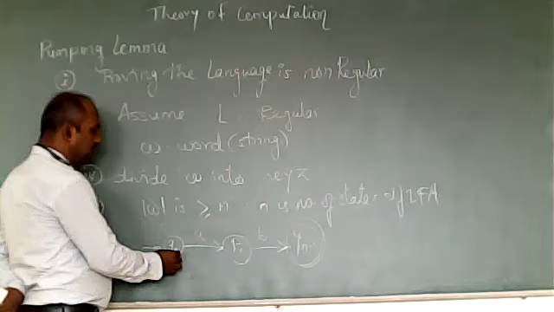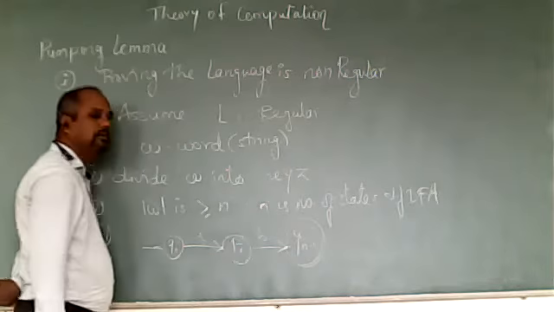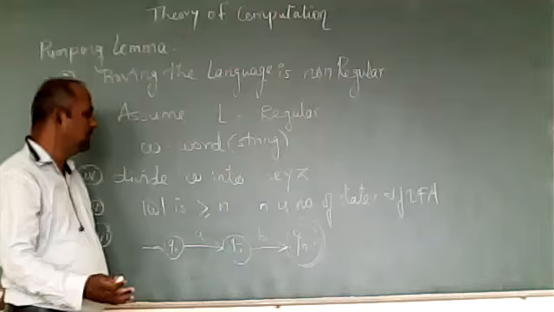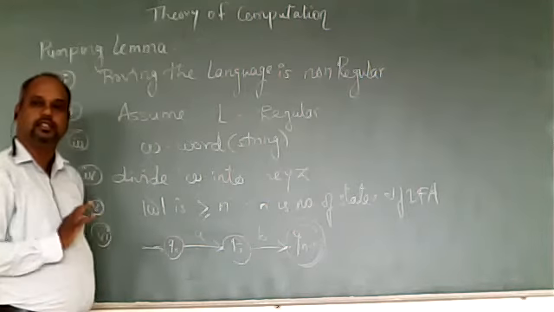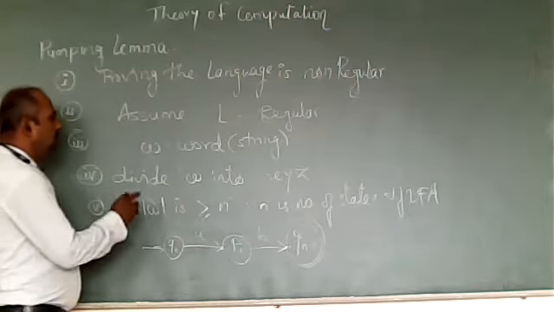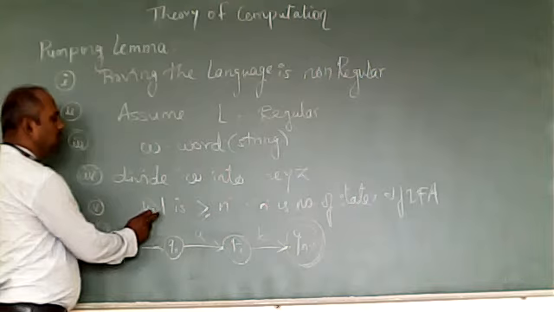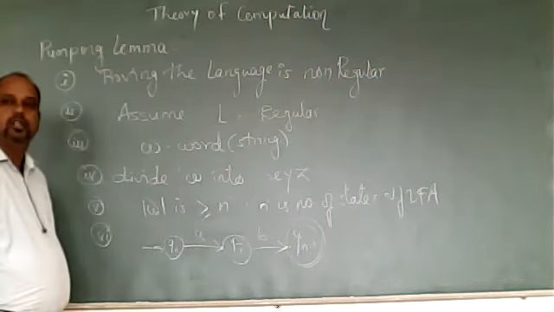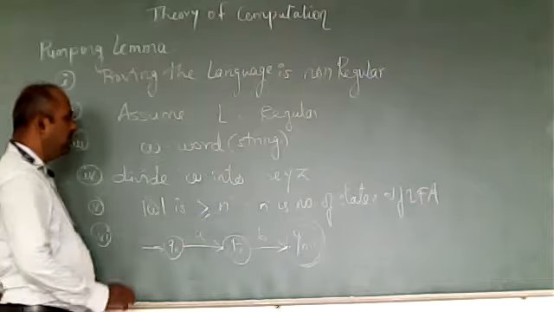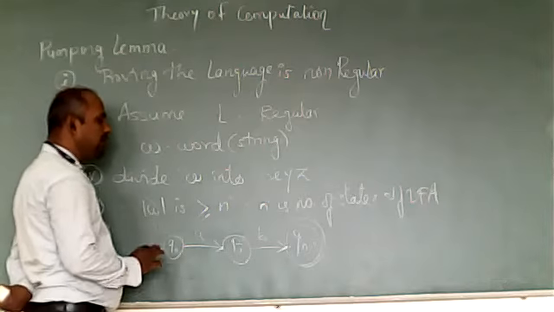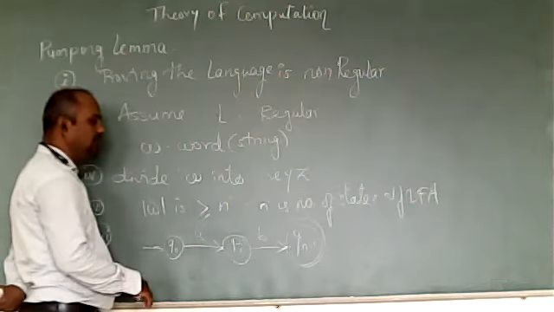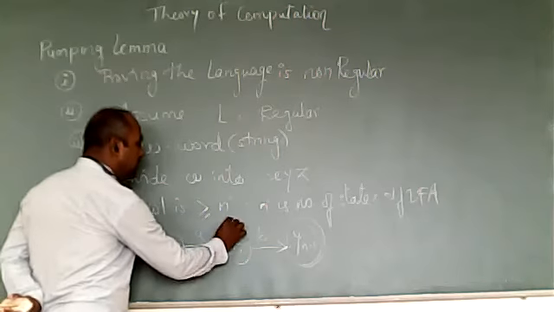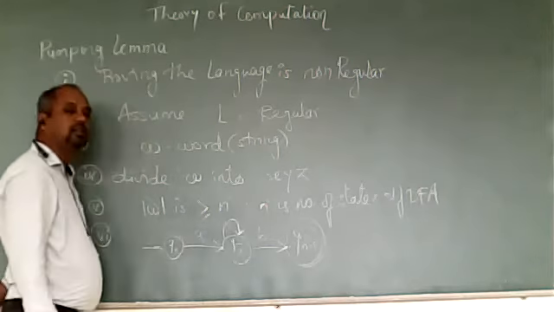And the number of states is 1, 2, 3. The number of states is 3. So the number of states is greater than the length of the string. Now we have to choose W such that the length of W must be greater than N. So if W is accepted by the DFA, but the length of the string is greater than the number of states, then there exists some loop.